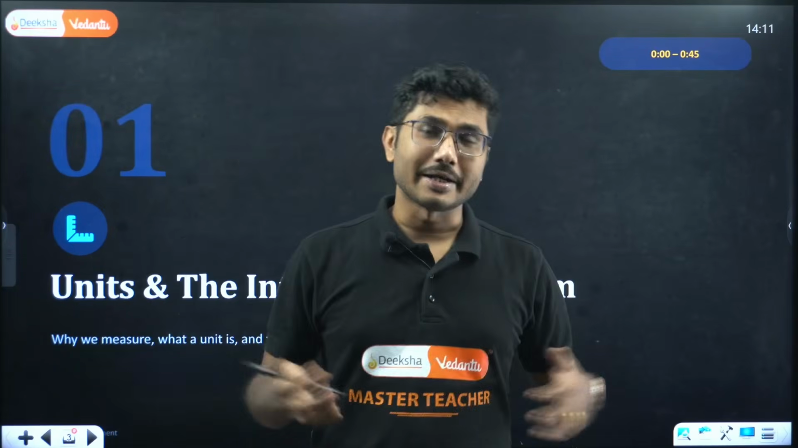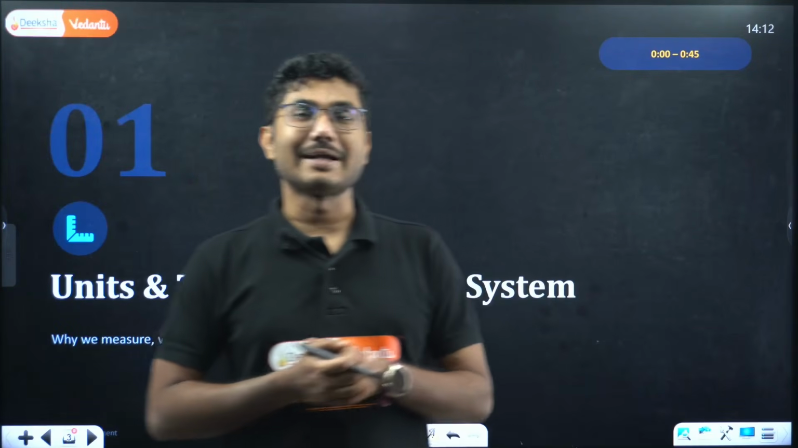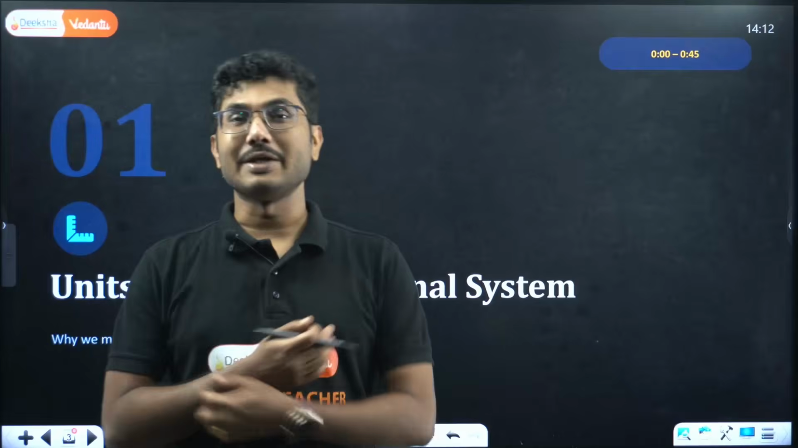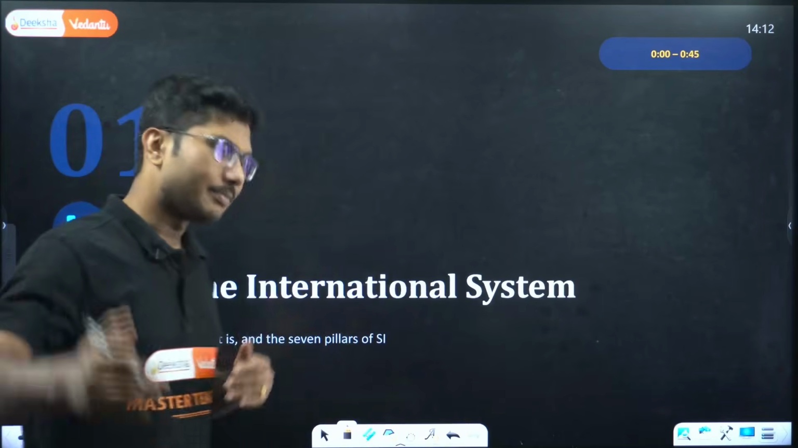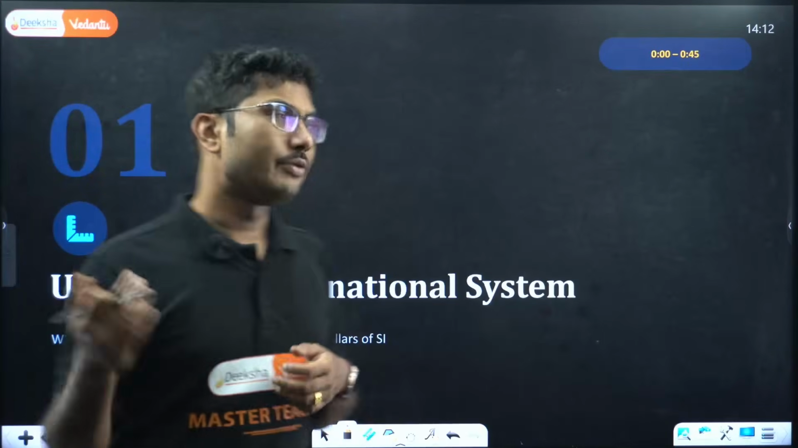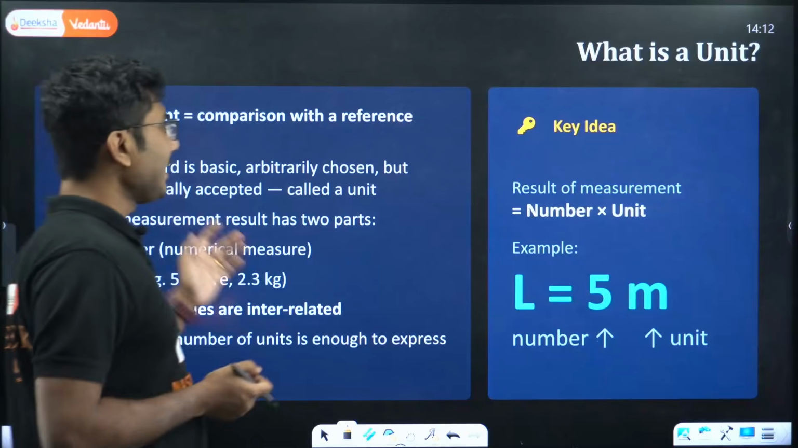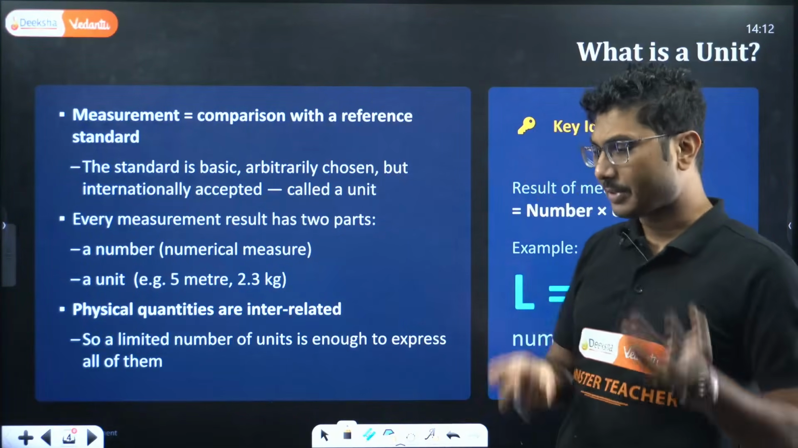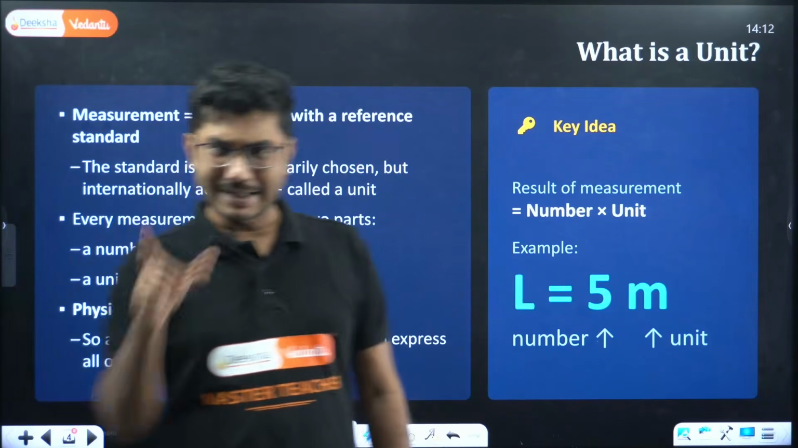So people started doing things in a more measured way, and they started measuring the ground, fields, etc., in a more systematic way, so that no one can cheat and everything is balanced. In pursuit of that, many systems came into place, and we are going to discuss that as well. Measurement is comparison with a reference standard. As I mentioned, initially there was no standard. We used to use our hands, but that is not a standard.